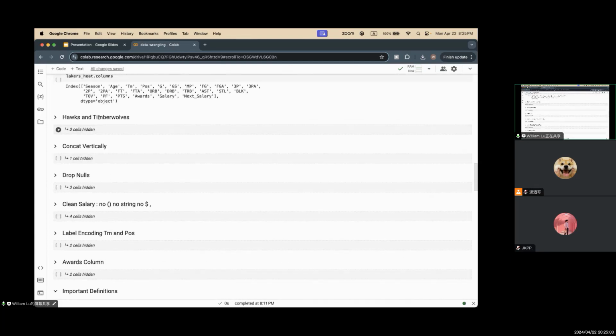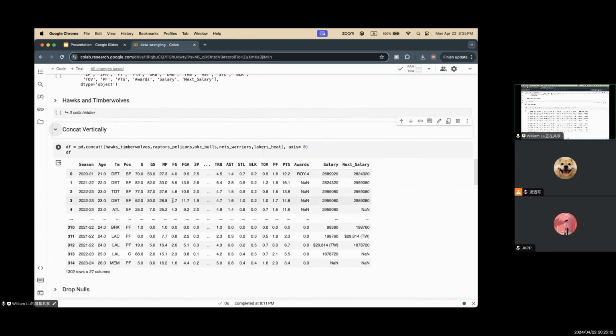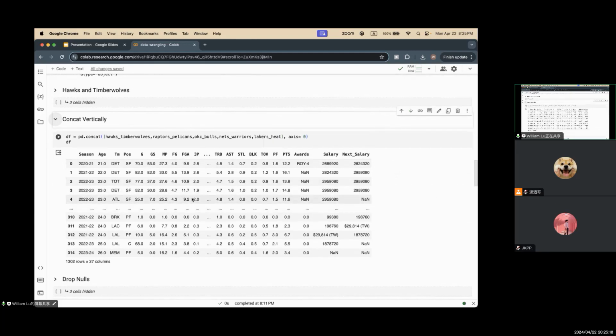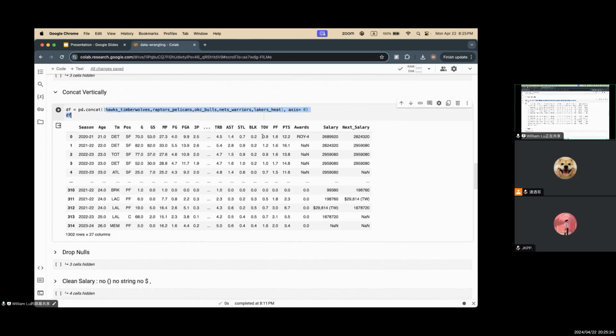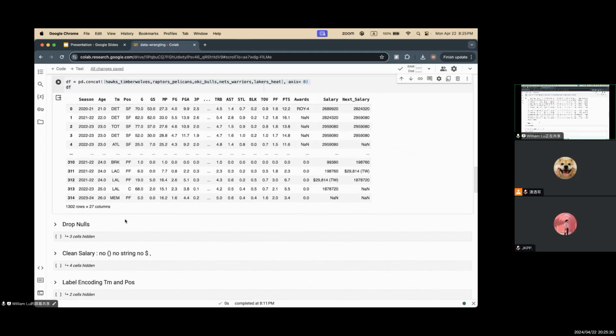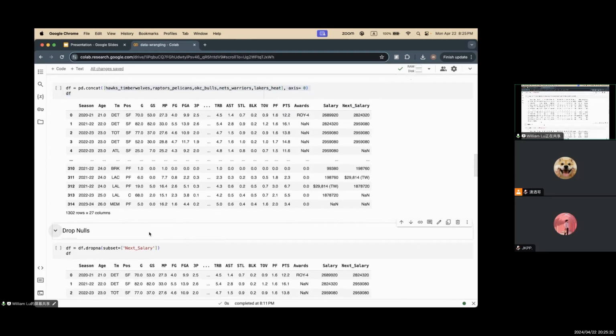Yeah, so all the data sets for the teams are the same. The reason we do that is that we want to concat them vertically into one data frame at the end. So this, as you can see, is how we're gonna combine all the data at once using the pandas concat function. And then we're gonna drop the null values here.